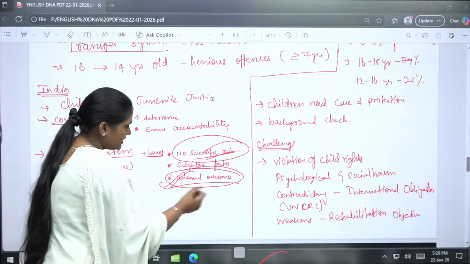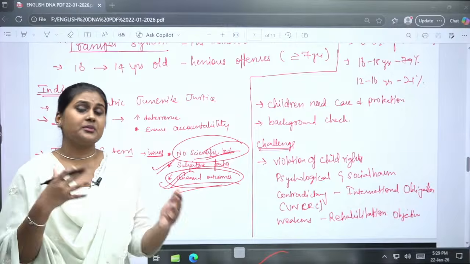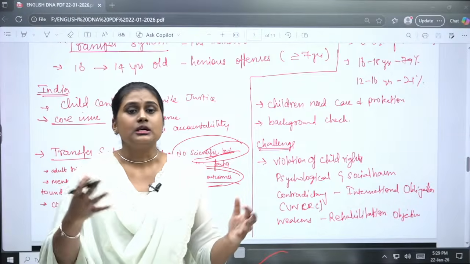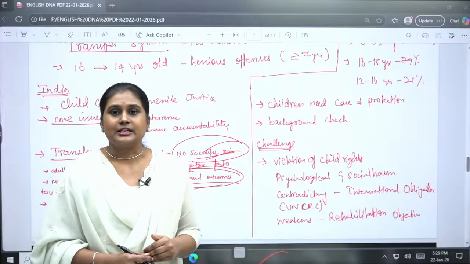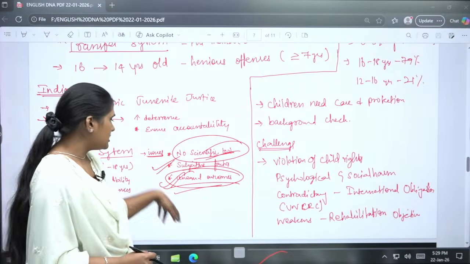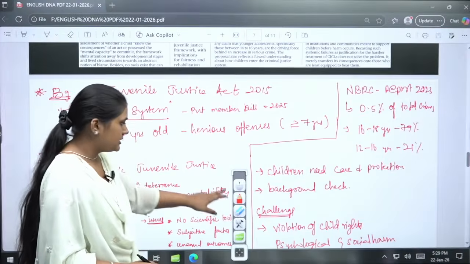Unequal outcomes are there, and there are only subjective factors. It may change, it may vary from child to child. Okay, so we cannot go with one particular defined process. So these are the issues with the transfer system as well.